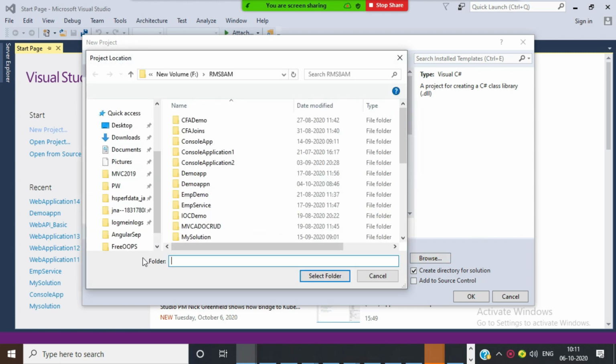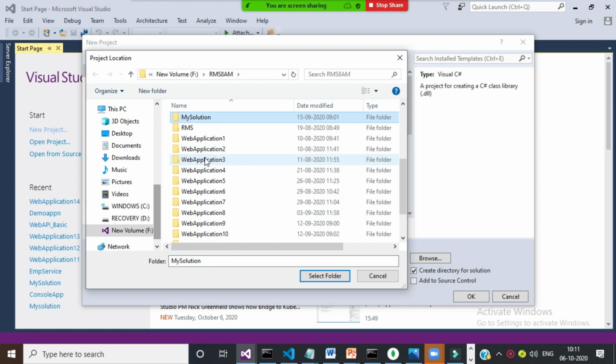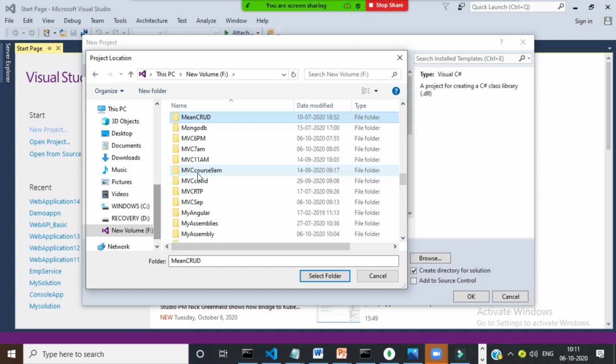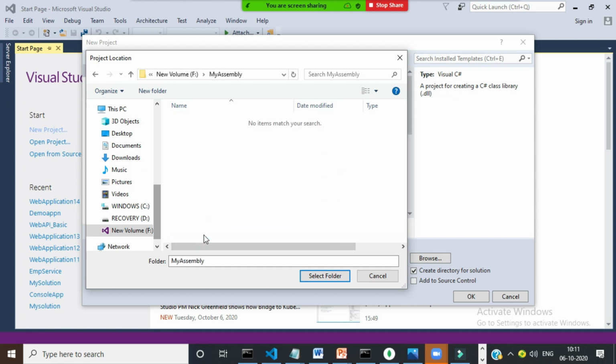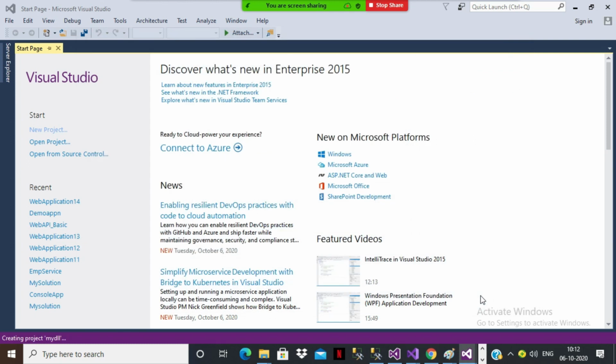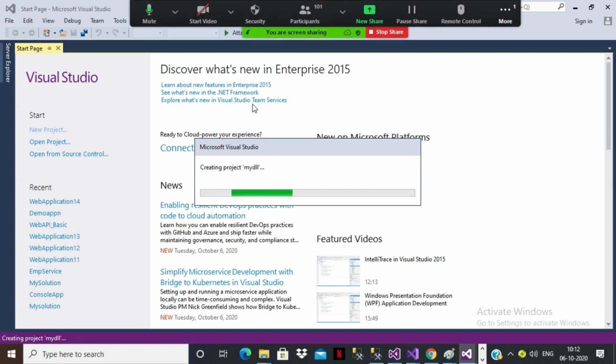I created one folder in the F drive, so go to the F drive. There you can see one folder with the name my assemblies. Select the folder my assembly. Is it clear? And here I will create one DLL file. The name of the DLL I will give as my DLL. This is the project name, this is the solution name. Click on OK. Whenever you compile this class library project, it will generate a .dll file.